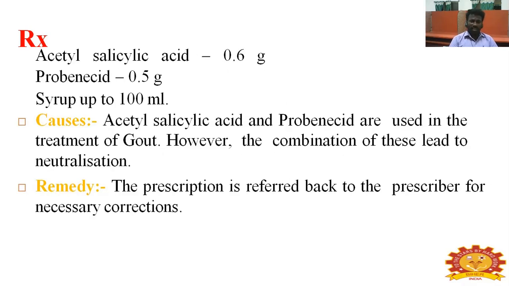Rx: acetyl salicylic acid 0.6 gram, probenecid 0.5 gram, syrup up to 100 ml. Cause: acetyl salicylic acid and probenecid are used in the treatment of gout. However, the combination of these leads to neutralization. The prescription is referred back to the prescriber for necessary correction.